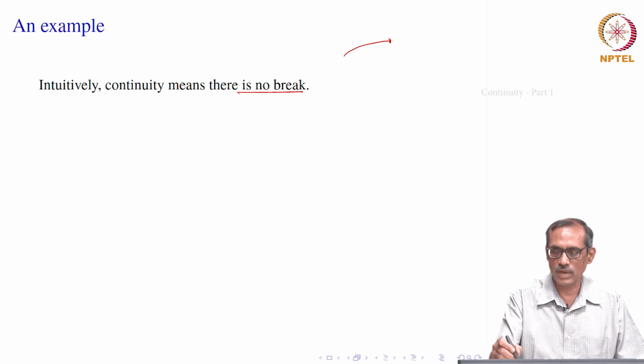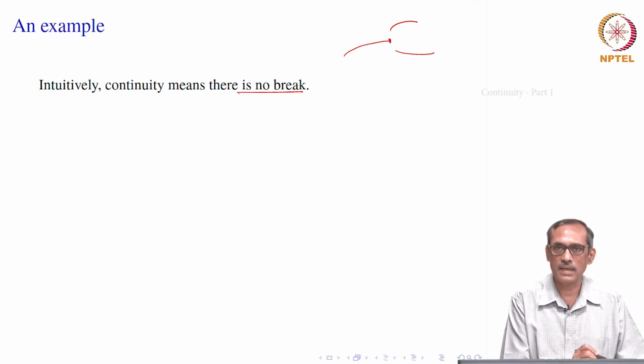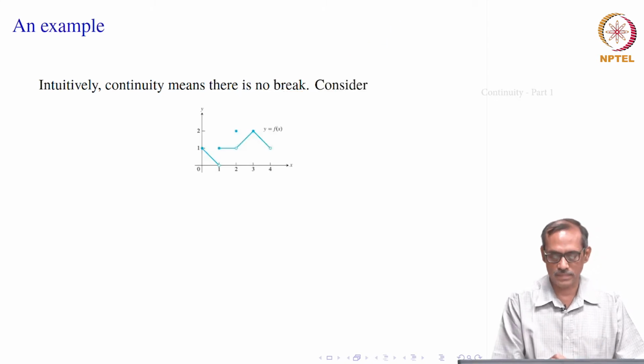That means you cannot continue as you drew it. You may have to jump and do something like this or this way. That is what we mean by a break. So, this is what we are going to define, that a function is not having a break. So, you should understand what is the meaning of it having a break.